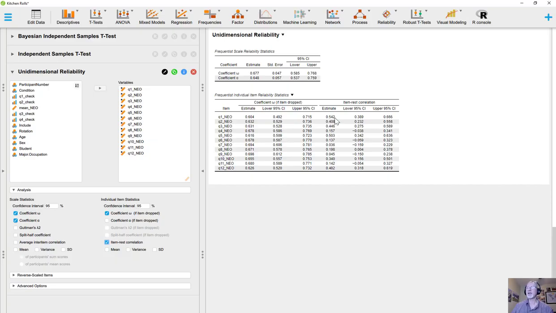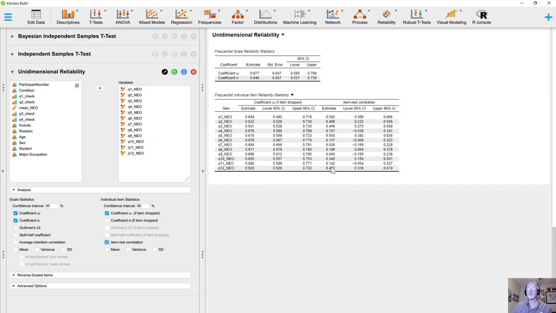We want items that correlate in the 0.3 to 0.7 range primarily. And so that works for the first three. Item 4, not so good. Item 6, not so good. Item 7, really poor. It doesn't correlate hardly at all with the rest of the scale. Neither does item 9, and neither does item 11. So there's 3 items that I see there that are doing pretty poorly because those items don't correlate with the